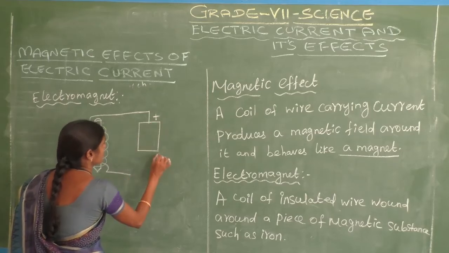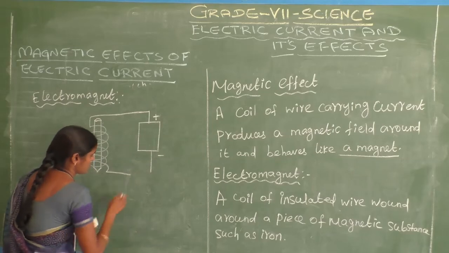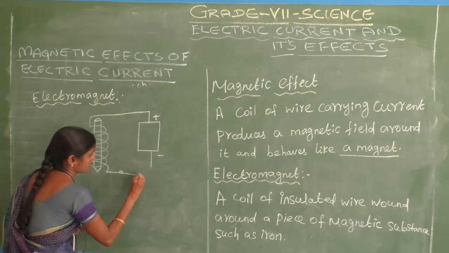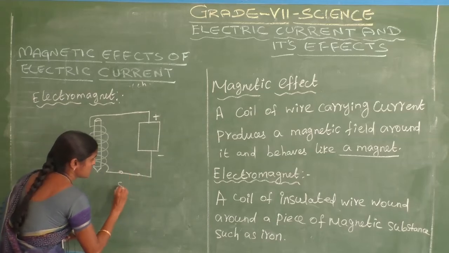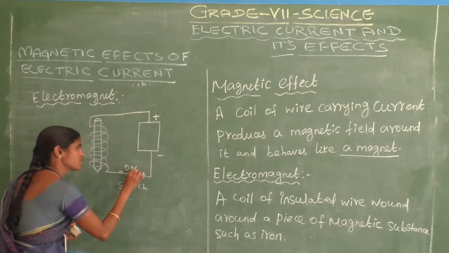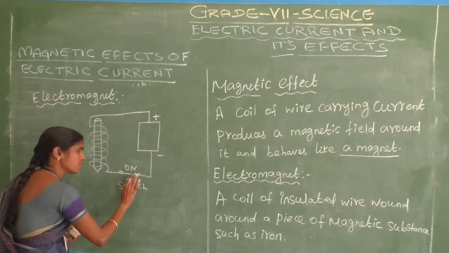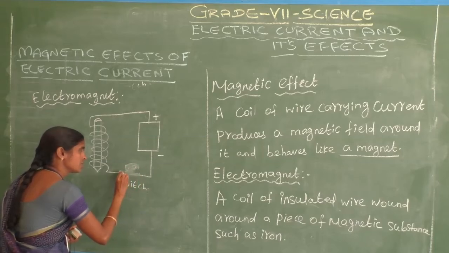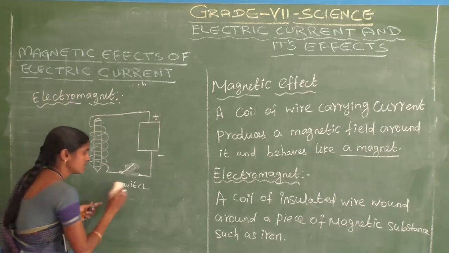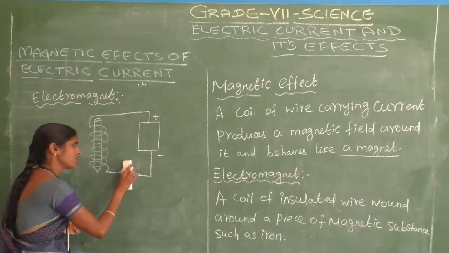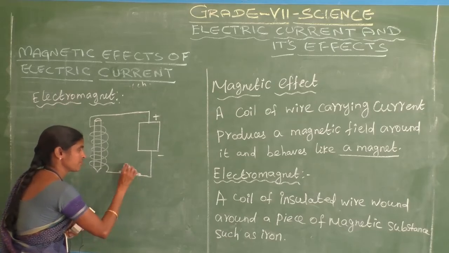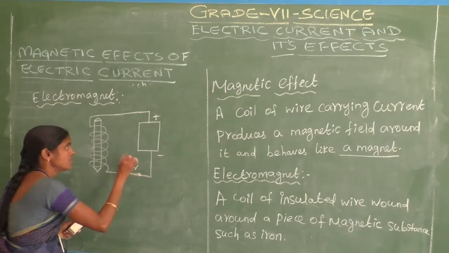This is the battery. This is the switch. Here it is in the on position. You know very well, this is the on position. This is the off position. Do you understand? Okay, now here the switch is in the on position.